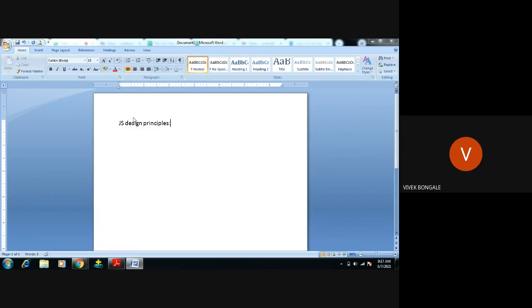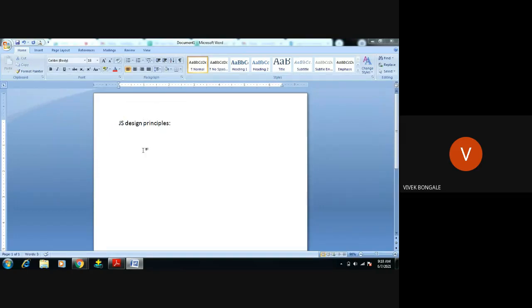Right. So what does this design principle mean? What do principles mean? Nothing but steps or procedures to follow something, right? So there will be some principles, some steps for web developers who are using JavaScript as a scripting language.